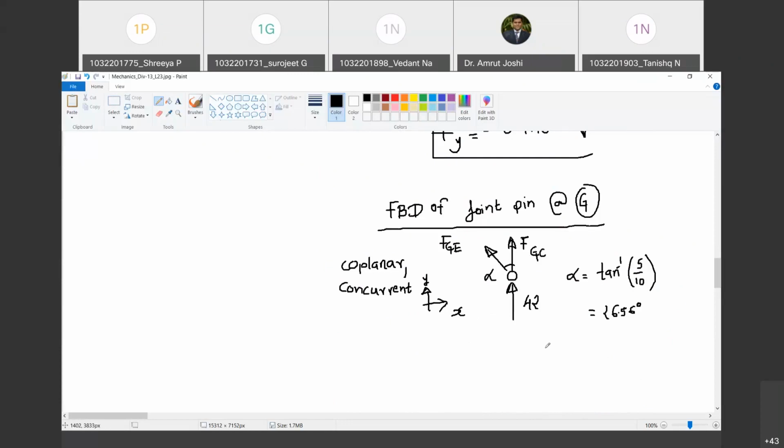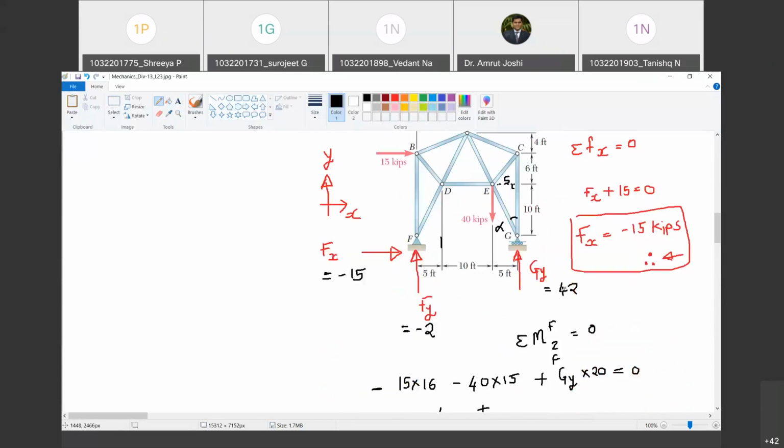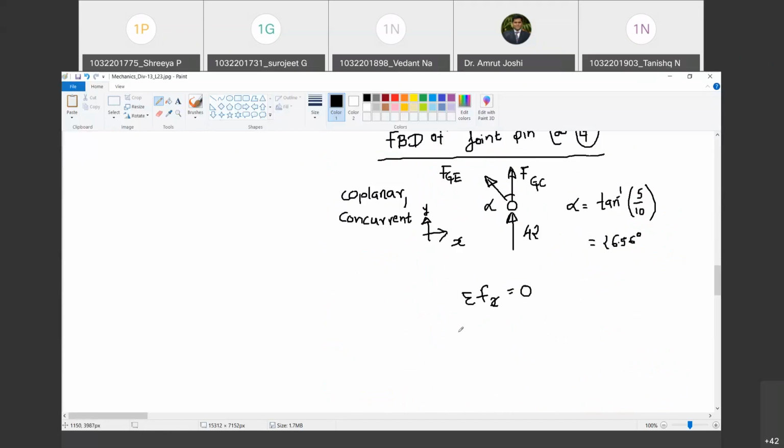So let us now systematically apply these equations. Which equation do you think I should apply first? Tell me. Summation Fx equal to 0, because it will involve only one unknown. Happy? And to my surprise, what does that equation yield? FGE sin alpha. What is alpha? 26.56. Do you understand? And it will be negative because it is towards the left. Do you agree with me? Yes, sir.